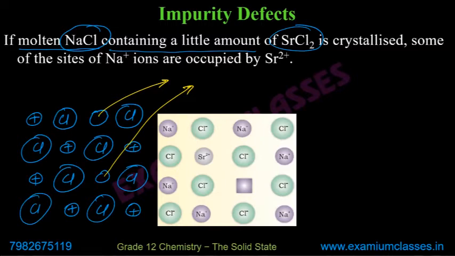So here a vacancy got created. So if I'm talking about Schottky defect, then in that case, two chlorines will also go away. So in that case, it would have been Schottky defect.